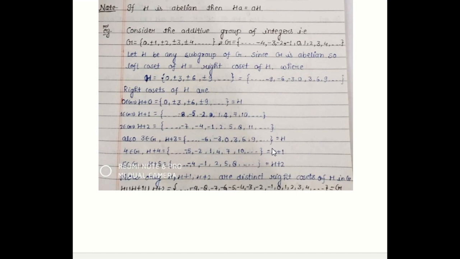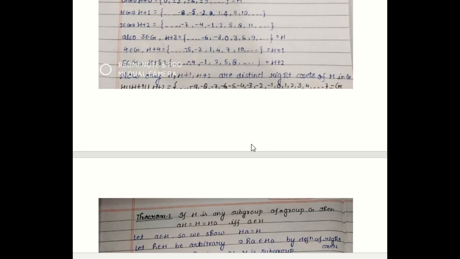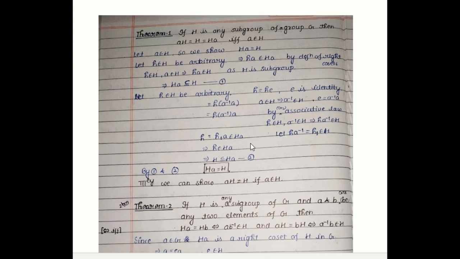So this is a very important theorem. We will prove it very shortly: all the right cosets or left cosets of a subgroup in a group are distinct, and if they have one element in common, then they are equal. And the union of all right cosets will be equal to G. So cosets partition the group into different sets. That is the property of cosets. Now we are going to see some theorems on cosets, which will be used in the coming sets of group theory.